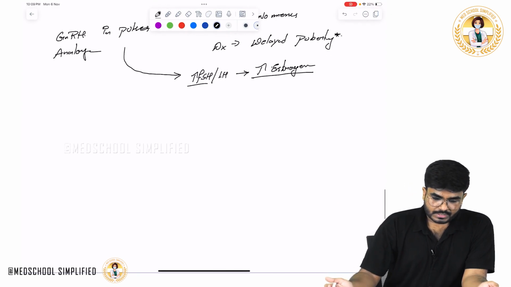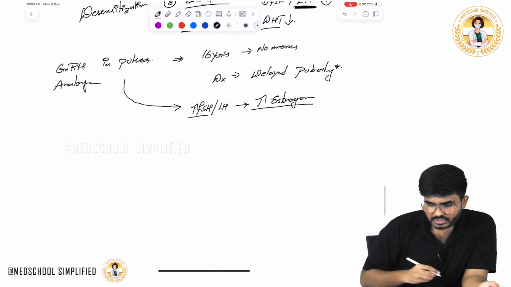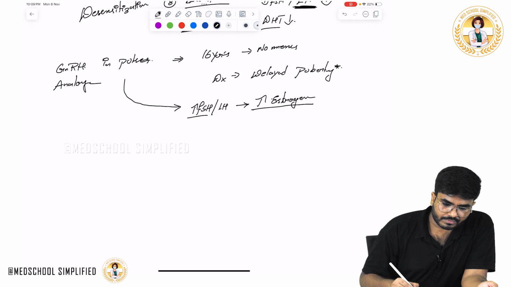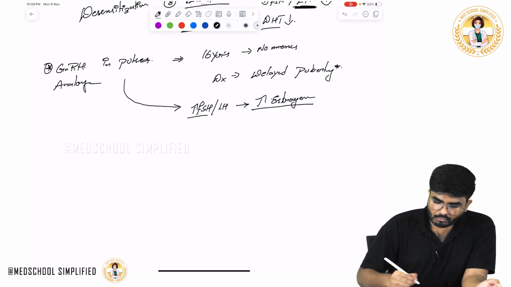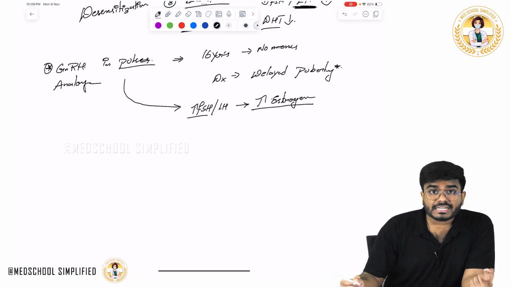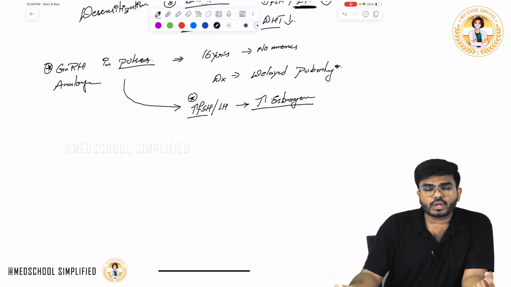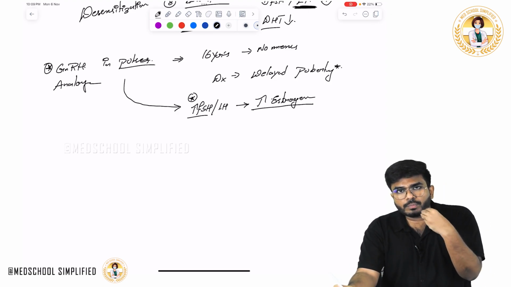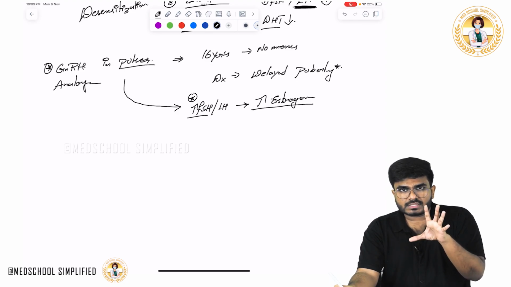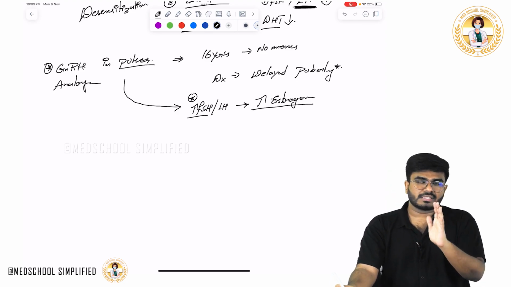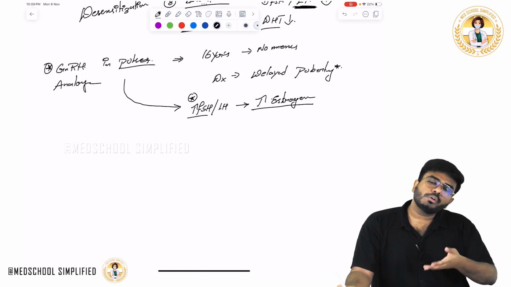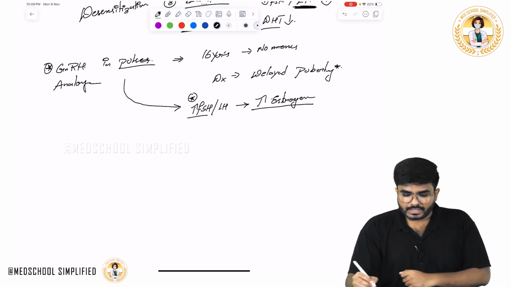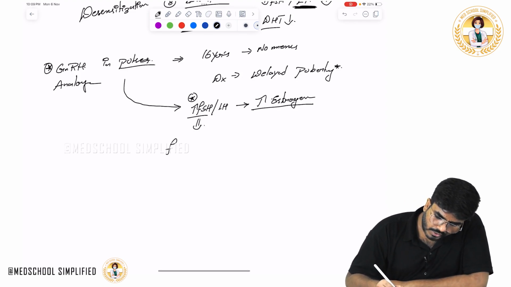Where else can you use it? See, pulsatile doses can also be used for the treatment of infertility. See, this leuprolide, what exactly is it? It's a GnRH analog. What is it going to do? If you give it in pulses, pulsatile doses, it increases the FSH, follicle-stimulating hormone. So if you give leuprolide, it is going to stimulate the follicles. So more and more follicles. Okay, imagine there is a female who is infertile, she is not getting pregnant. So you can use this leuprolide. It increases the FSH, so that causes follicular development.